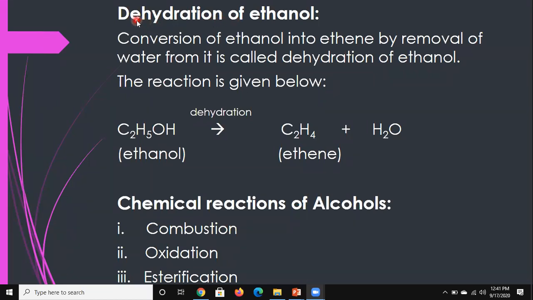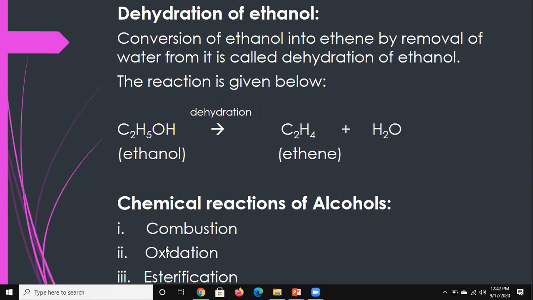Increase, decrease. IN and DE. Decrease means something is lessening. Increase, something is increasing. Whenever we use the word DE, it means removal, or that you are going to a lower level. So dehydration of ethanol: we are saying that we can remove the water from ethanol.